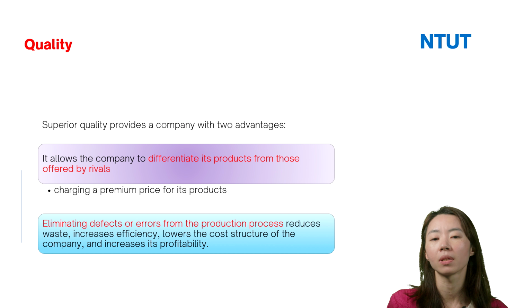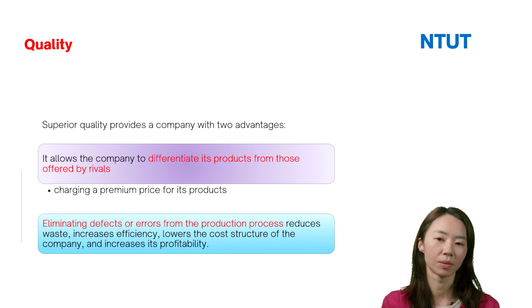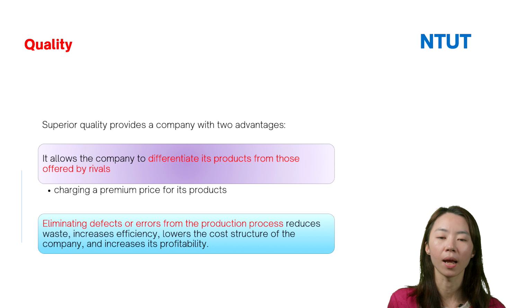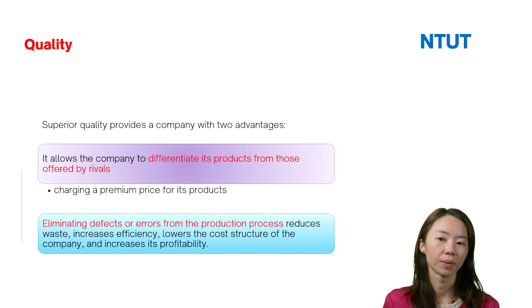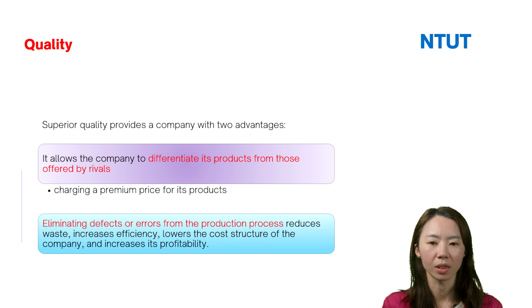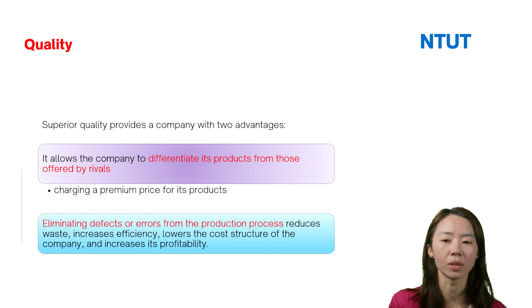So it means the firm does not waste its materials or resources, and the employees do not spend time to fix mistakes. This is why eliminating defects or errors from the production process can help firms to reduce waste, reduce their cost structure, and then increase their profitability.